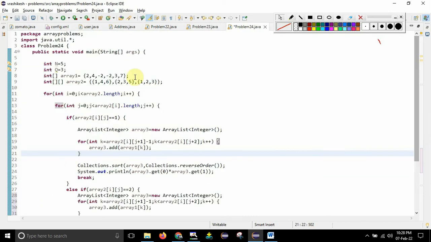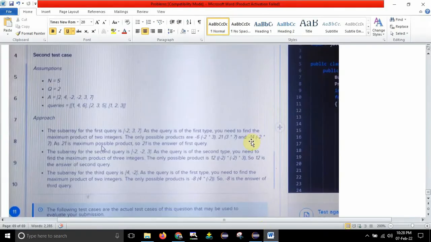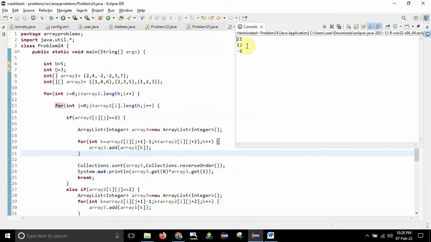Let me just save this one and run this one, and boom, you can see the output is coming over here. 21, 12 and -8 is the expected output. You can cross check over here, guys. For this one, you can see 21 is the answer for the first query, then 12 is the answer for the second query, and -8 is the answer for the third query. So 21, 12 and -8.